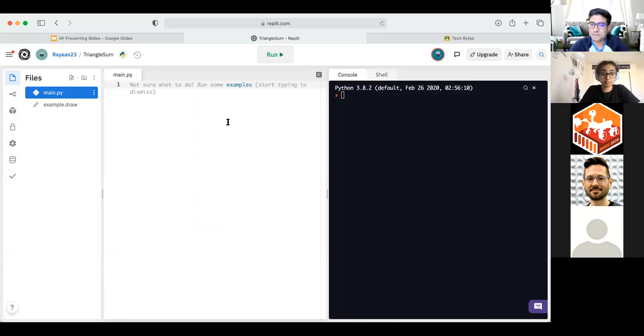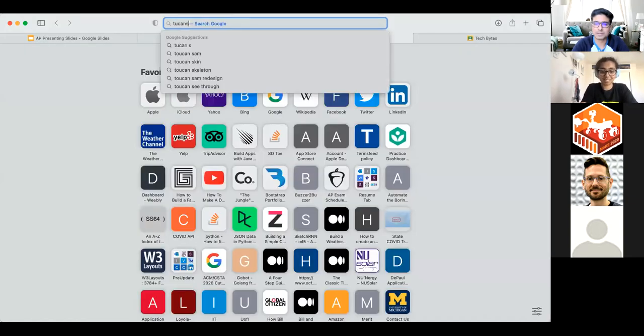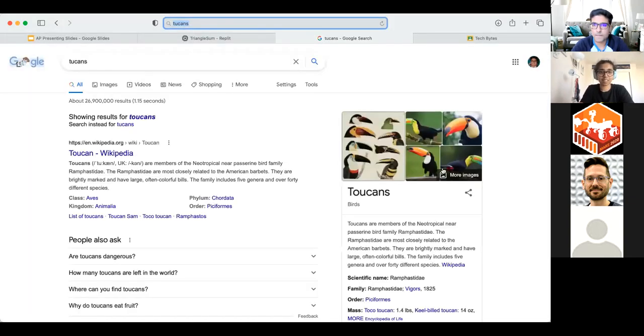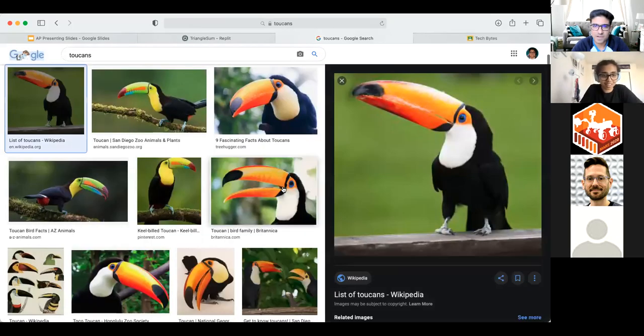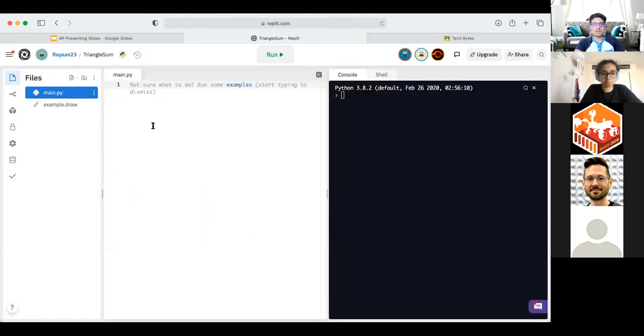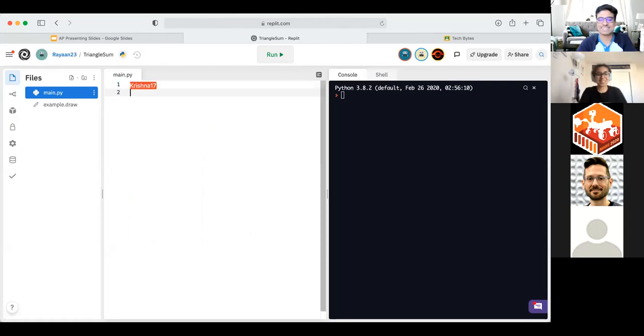Really? Yeah, their actual skin is completely transparent. I did not know that. Why are you guys searching up toucans? We need to see that transparent skin. That sounds weird.